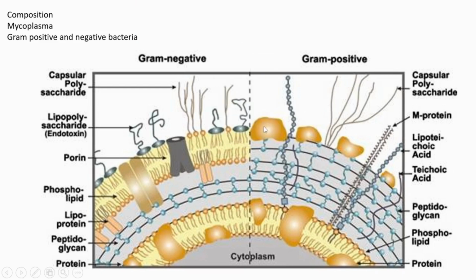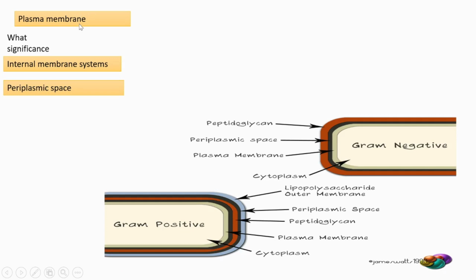Okay, next. Next, we are going to understand the plasma membrane. What is the plasma membrane? It is the living layer, the moving layer. It is composed of lipid bilayer plus protein, because we all learned about the fluid mosaic model. That model can be applied to the plasma membrane of bacteria also. We know that a lipid bilayer is there, and among the lipid bilayer protein molecules are seen. That is the plasma membrane.